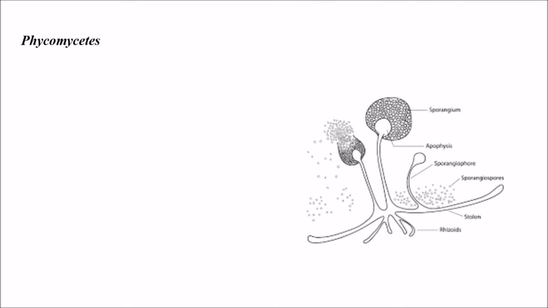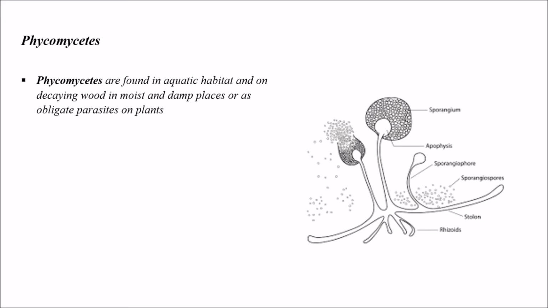Phycomycetes. Class Phycomycetes. Phycomycetes are found in aquatic habitat and on decaying wood in moist and damp places or as obligate parasites on plants. So where we can find Phycomycetes? Phycomycetes are mainly found in aquatic habitat and on decaying wood in moist places and damp places or as obligate parasites on plants. And Phycomycetes are also called as algal fungi. So what is the other name for Phycomycetes? It is also called as algal fungi.